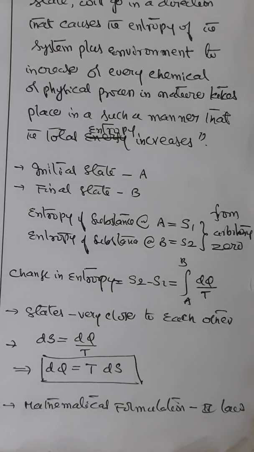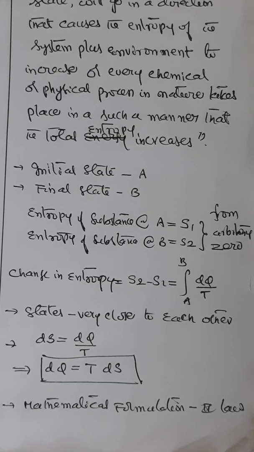Similarly, according to Clausius' statement of the second law, there cannot be any perfect refrigerator. That is, it is not possible for a self-acting machine without any external aid to transfer a quantity of heat Q from a cold body at temperature T2 to a hot body at temperature T1. If this were so, the entropy of the cold body would decrease by Q by T2, while that of the hot body would increase by Q by T1, the entropy of the working substance remaining unchanged.